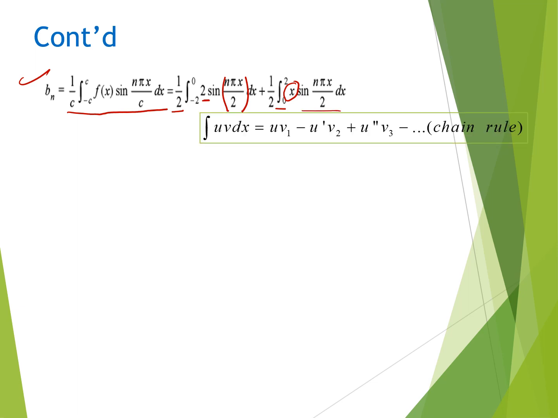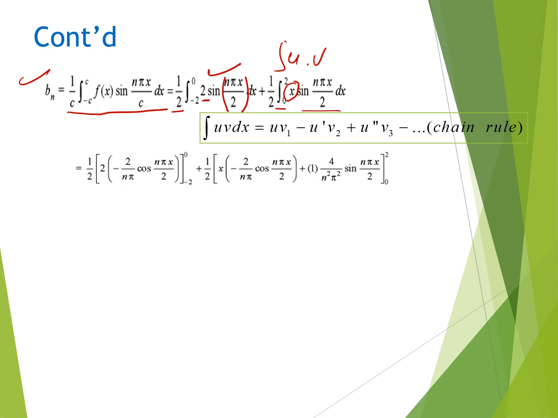Now again by using the integration property, the first integration is simple, and for the second we have to consider u into v as the integration. So after integrating we get the value as 1 by 2, 2 into the value for sin n pi x by 2 for the limit minus 2 to 0, and for the remaining part, the integration is 1 by 2 into x minus 2 upon n pi cos n pi x by 2 plus 4 upon n square pi square sin n pi x by 2 for the limit 0 to 2.